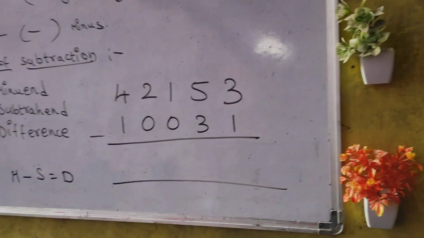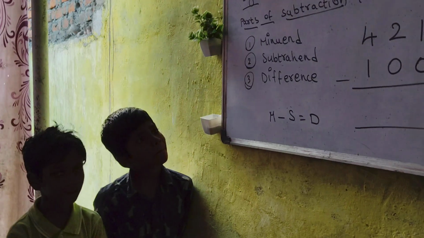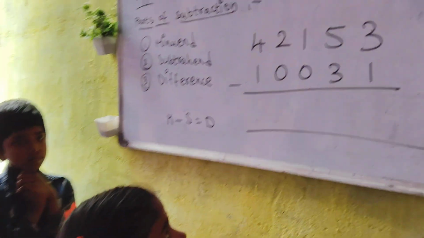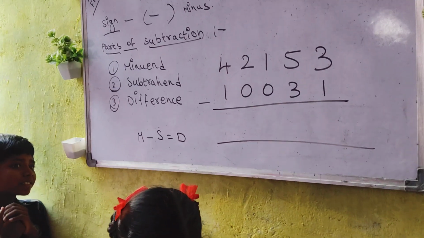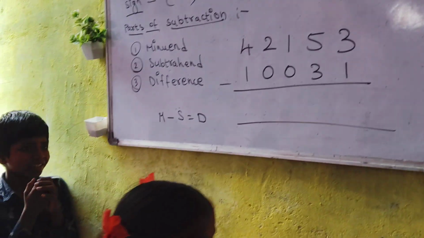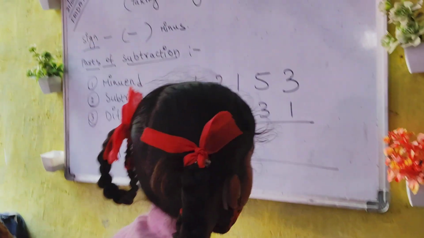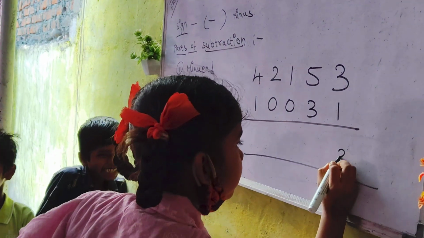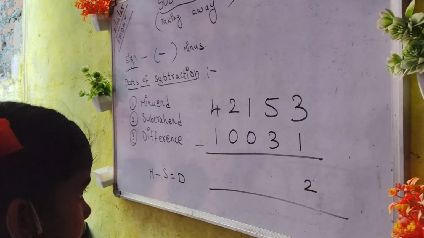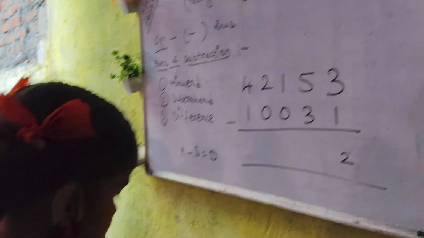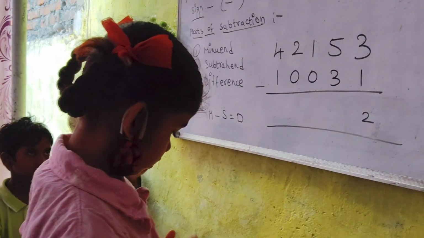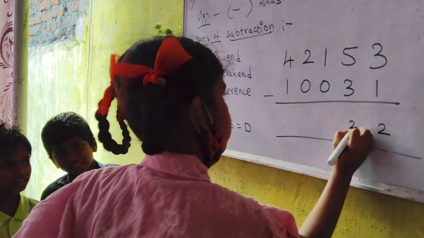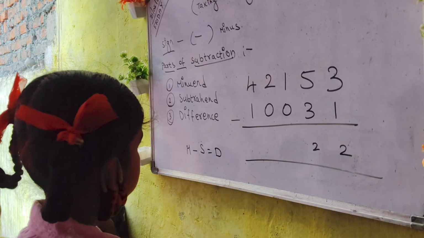Okay, so there is one more problem on the board. Now Ambika will come and solve this. Ambika, climb on the chair, please. The height is not sufficient. Please stand there. Fast, Ambika. Write neatly. 3 minus 1 is 2. Write big and neat. Next. 5 minus 3, 2. Okay. Next, 1 minus 0.